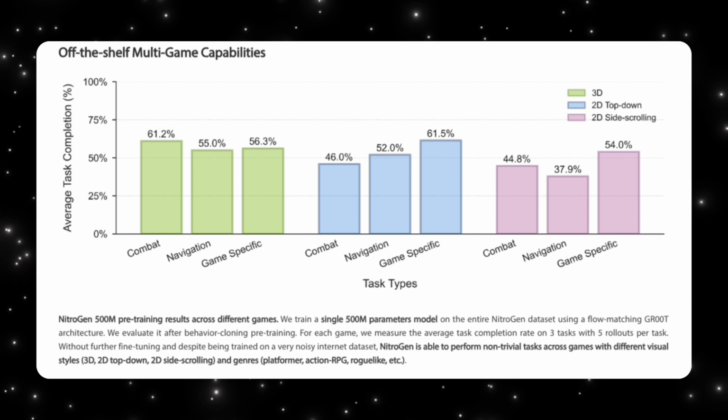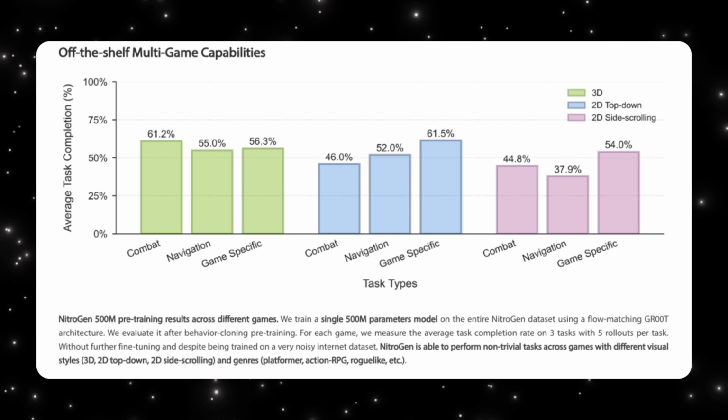This isn't a specialized agent, it's a generalist. And getting 40 to 60% task completion across unseen games straight out of the box is a strong signal that general behavior is emerging. What really matters is what happens next. When they fine-tune this pre-trained model on a new game, it improves dramatically. In some cases, they see up to 52% relative improvement compared to training from scratch. Same data, same compute, but better results.